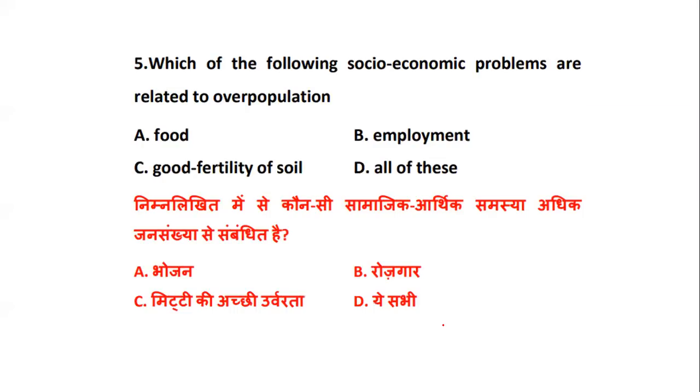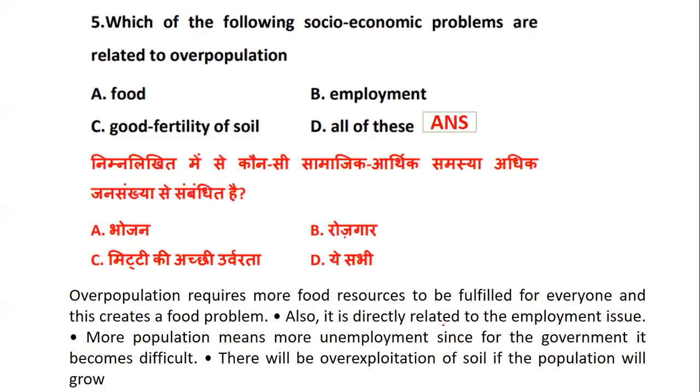If you can see, it's all of the above. It's not only food, it's not only employment, but also fertility. So all these are considered socio-economic problems.